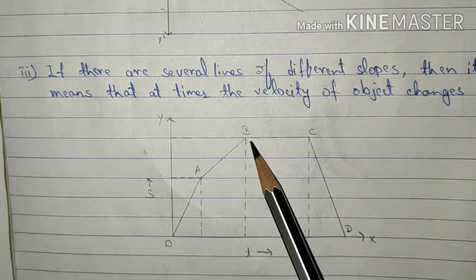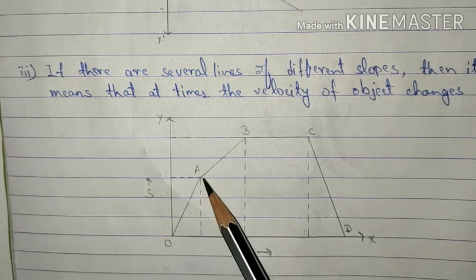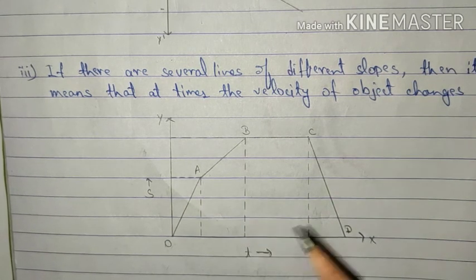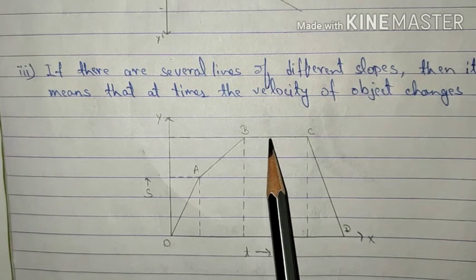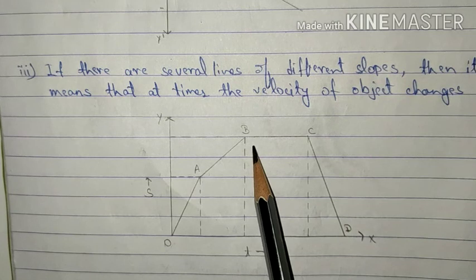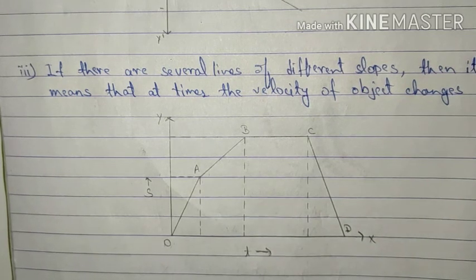However, from A to B, again the motion is uniform with constant velocity, but it is different from OA. Again, from B to C, the motion is uniform with constant velocity, which is completely different from A to B or O to A, and the same case exists for the motion from C to D also.